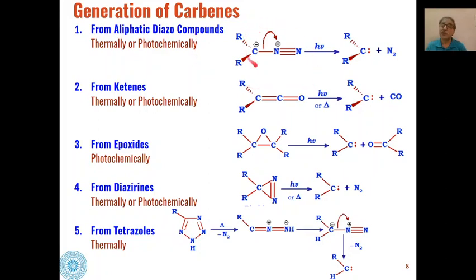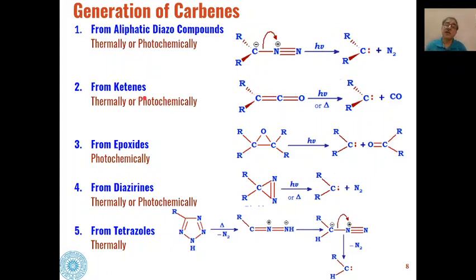So if diazo compounds are either heated thermally or reacted photochemically, they can be converted into carbene by losing a molecule of nitrogen gas. So a molecule of nitrogen gas will be eliminated and we will get these types of carbenes as the product.